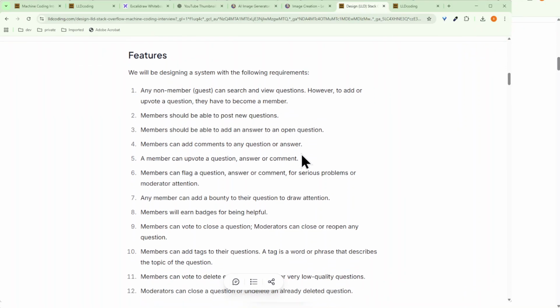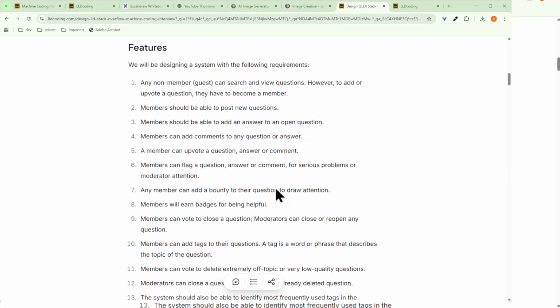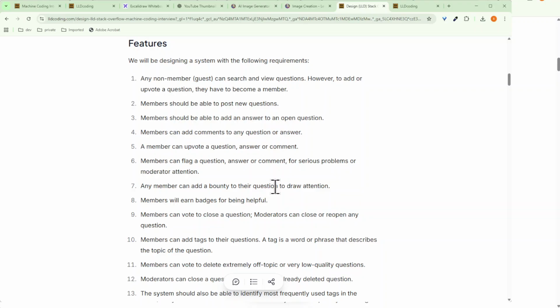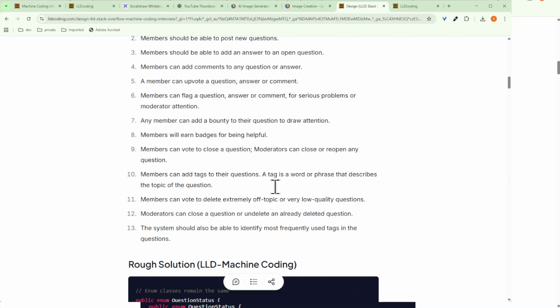So a member should be able to answer a question. They should be able to add a comment. They should be able to upload, as I've already mentioned. They should be able to flag the questions, answers, or comments if they think that it's not good enough. They should also get some badges for being helpful, for example if their answers are getting really high approval, they should get some kind of badges for all those things.